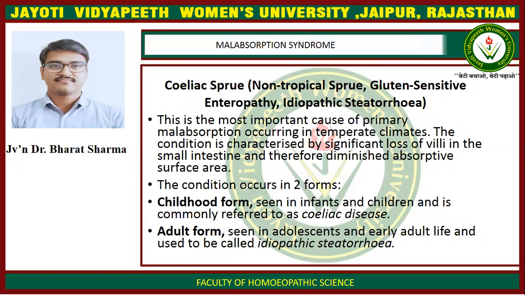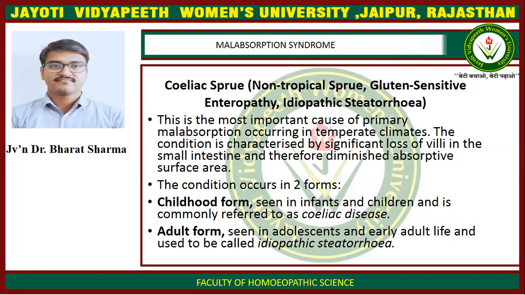The condition occurs in two forms. First is the childhood form, which is seen in infants and children and is commonly referred to as celiac disease. This is the most common form of celiac sprue.